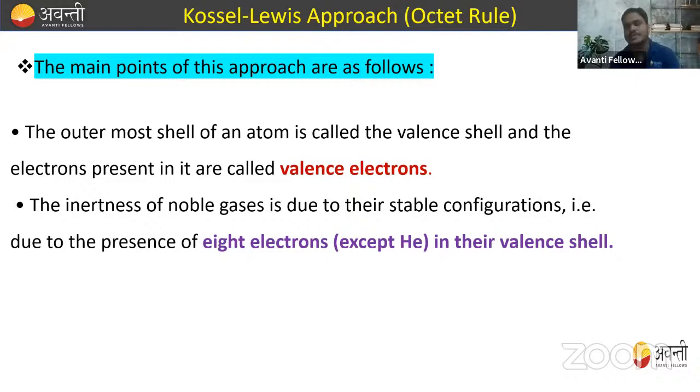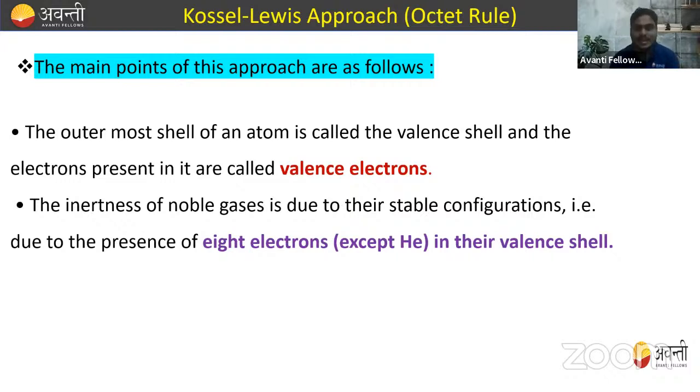This is one of the most important things. The first point you need to remember is that the outermost shell of an atom is called the valence shell, and the electrons present in the valence shell are called valence electrons.